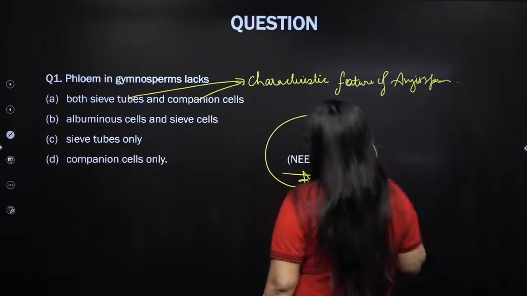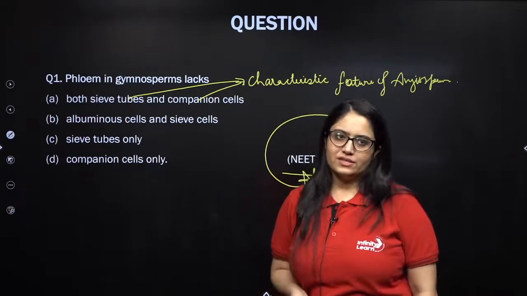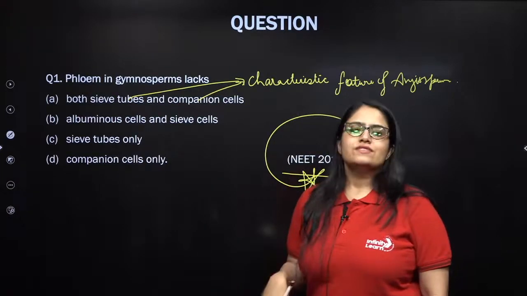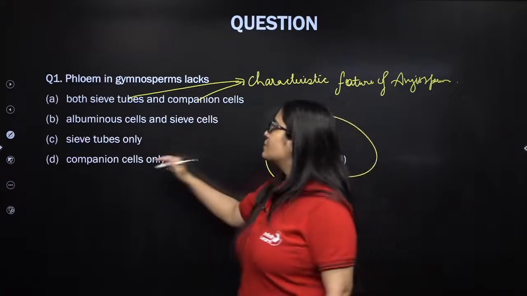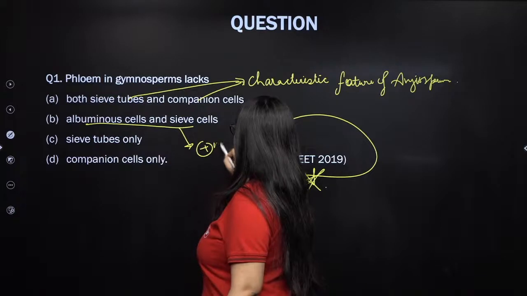That means in gymnosperms, both sieve tubes and companion cells will be absent. In fact, you can say in place of them, sieve cells and albuminous cells will be present.